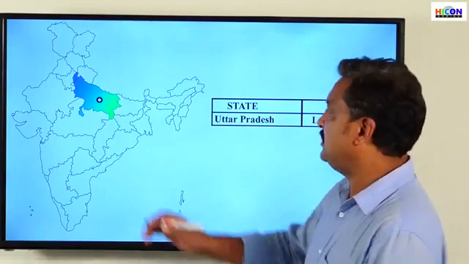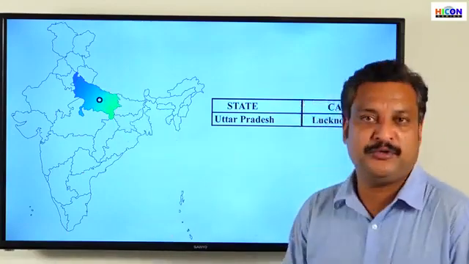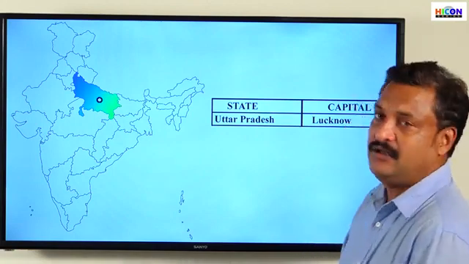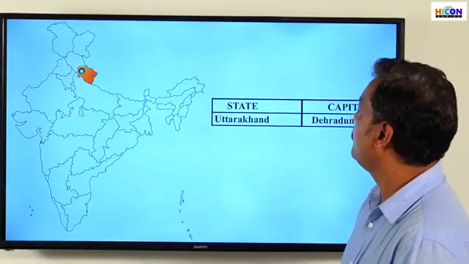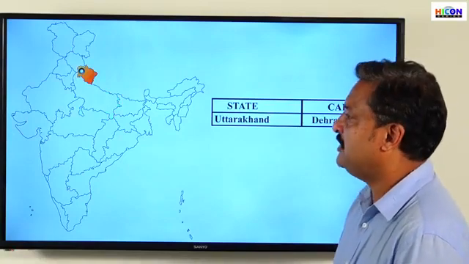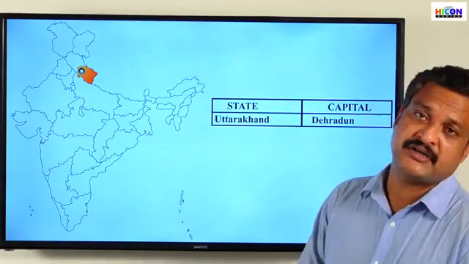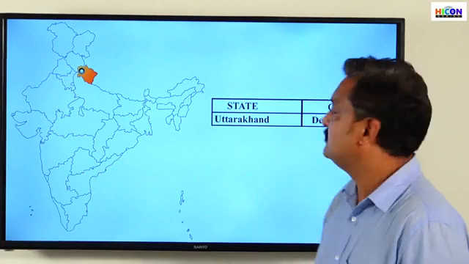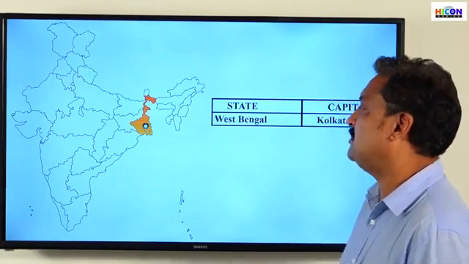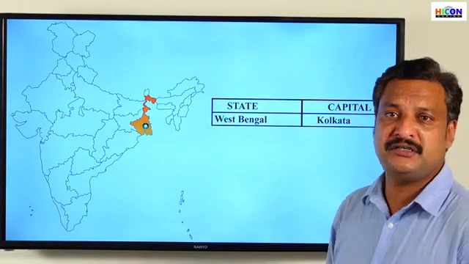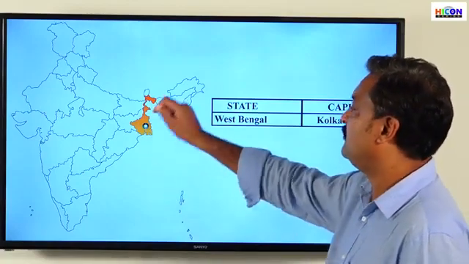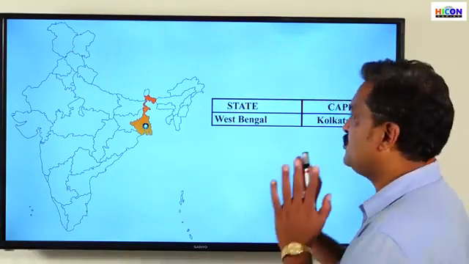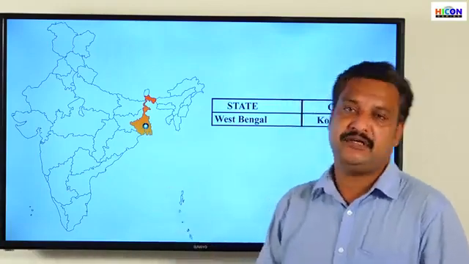Uttar Pradesh. It was big earlier, now it is not that big. Uttar Pradesh, the capital is Lucknow. What is the capital of Uttar Pradesh? Lucknow. The next one, Uttarakhand. Capital is Dehradun. One of the most famous hill stations in India. Next, West Bengal. The last state in India is West Bengal, and we have Calcutta as its capital. So these are the 28 states we have in India.